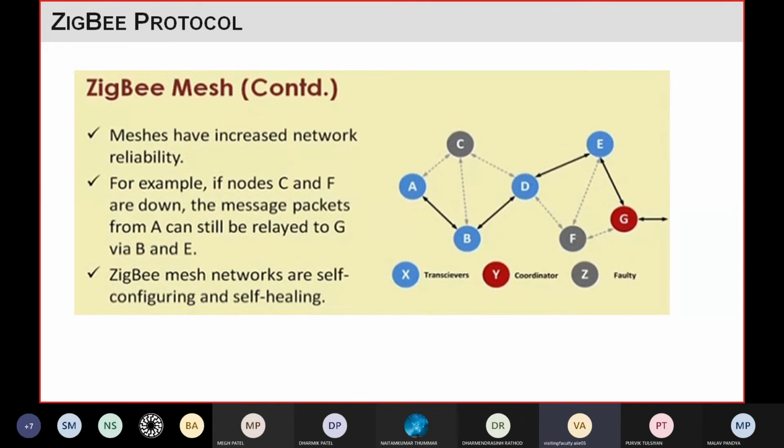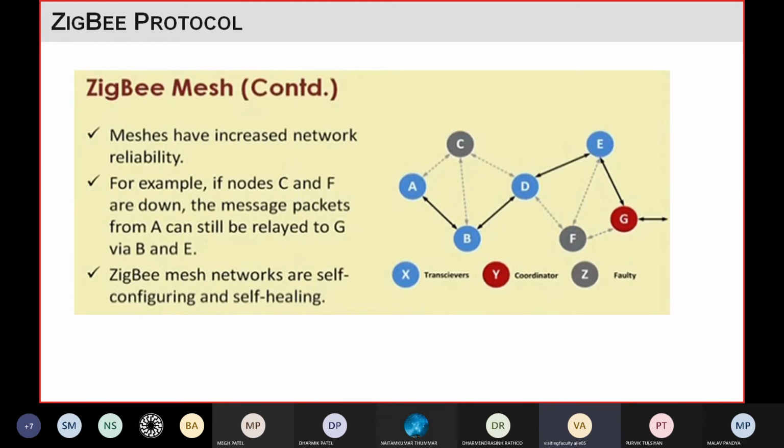Now your aim is to transfer the data from node A to node G, right? You will see you have multiple paths, like the shortest paths: A to C to D to E to G, then A to C to D to F to G, then A to B to D to F to G, right? So you will see you have different multiple paths.